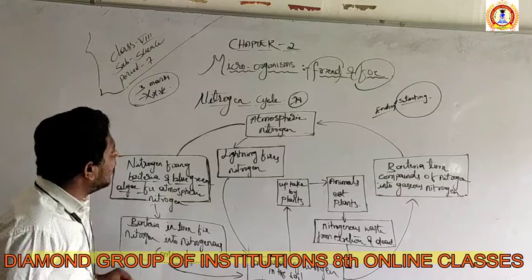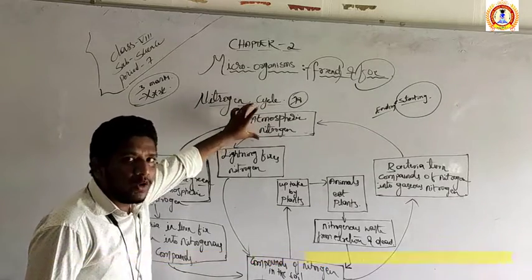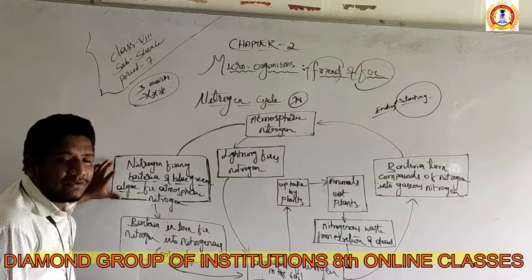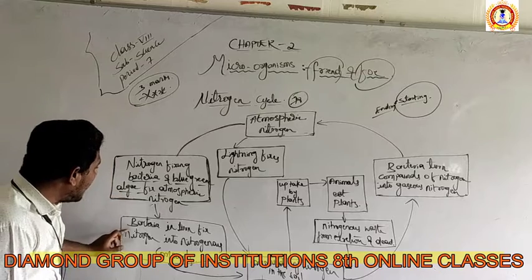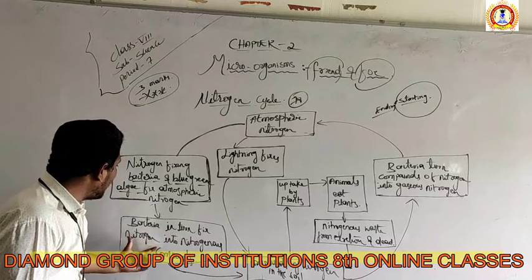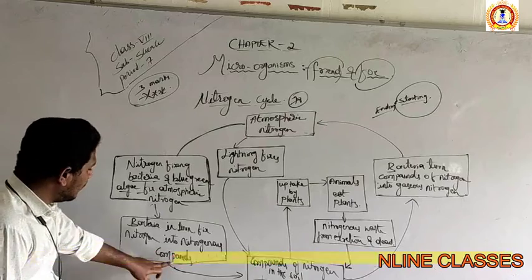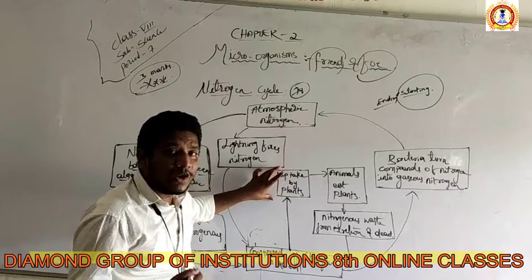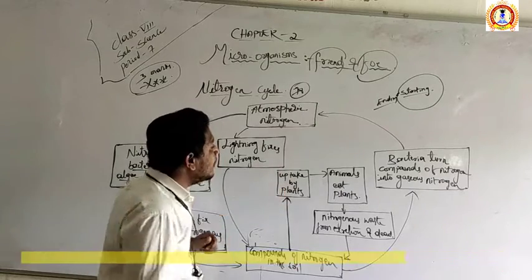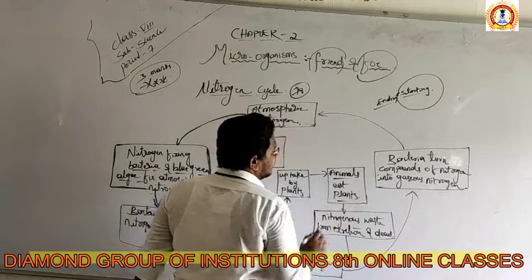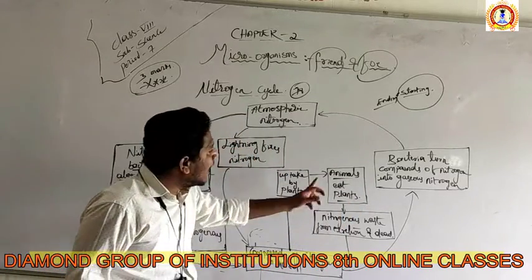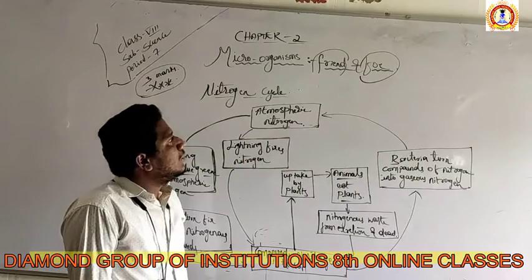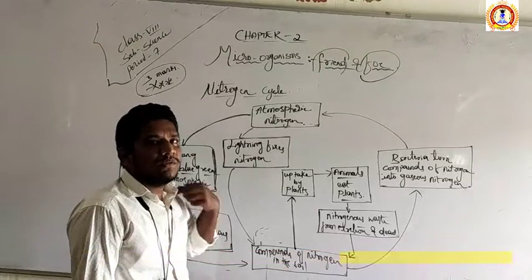Now the atmospheric nitrogen has entered the bacteria. The bacteria fix nitrogen into nitrogenous compounds. Then the nitrogen moves towards the plants. The plants are eaten by the animals. Animals eat plants, which means now I am eating. So we studied the importance of the microorganisms.